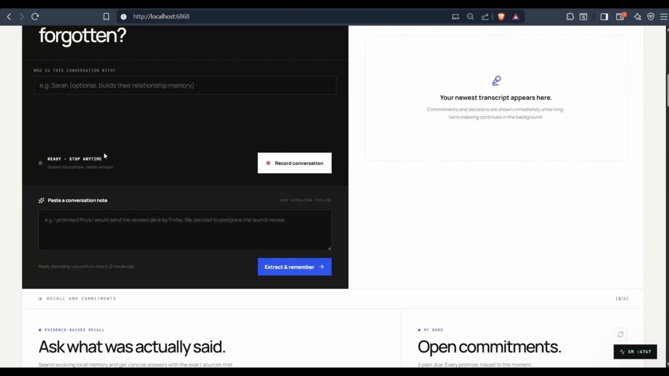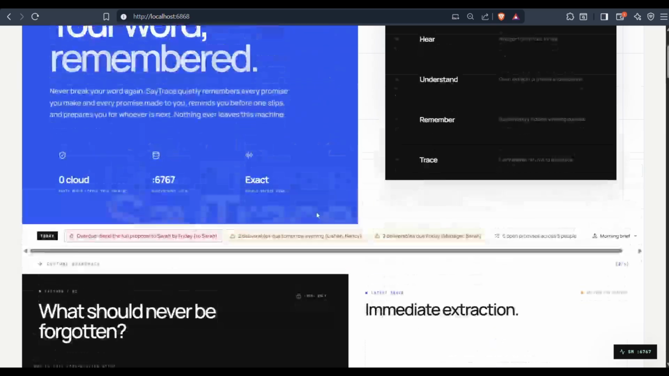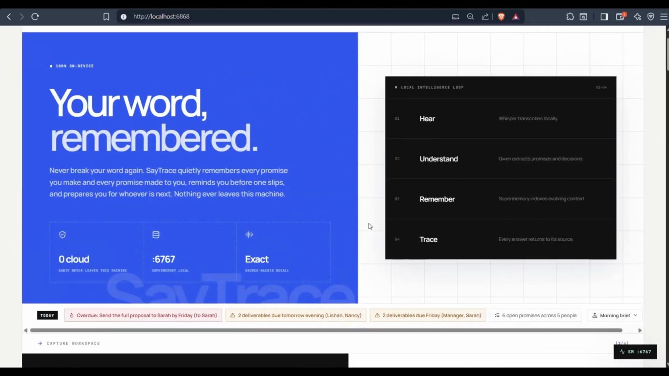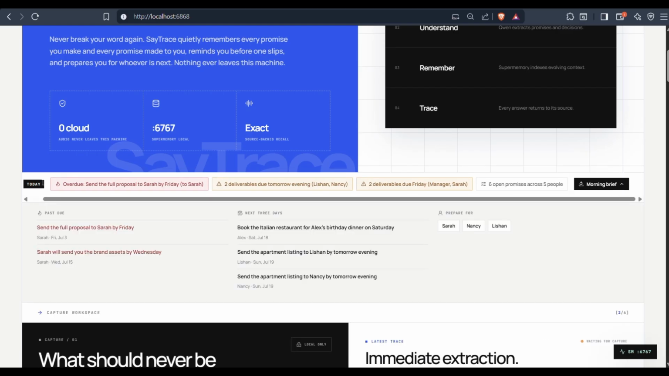Or we can manually upload here as well. If we write the person's name, we can record the thing that we have, or we can just paste it. And the best part is it does not even wait for me to ask. So now let's just see here. It is showing me the overdue, the two deliverables, due Friday, due evening, and all these things.